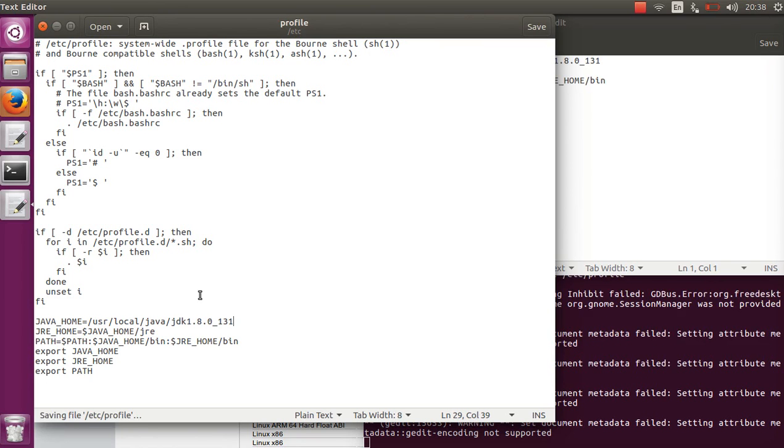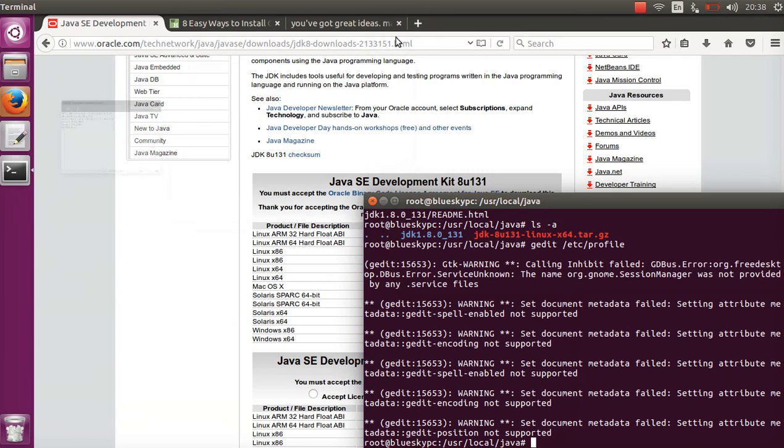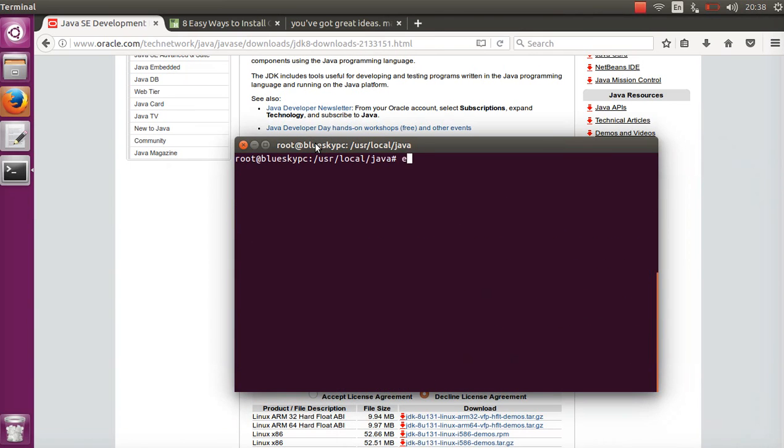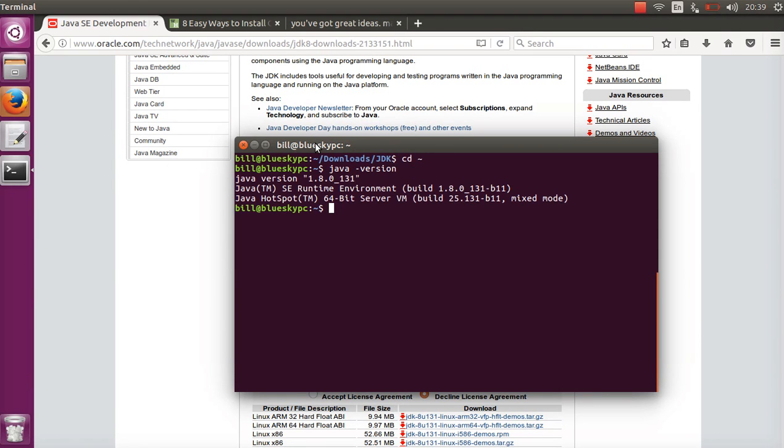So now that we have saved it, we can try it out, and cd this. And first we check the version of Java, and okay, it says something. It has the correct version. And another thing, we check the version of Javac, and also we get a return value. So this is it for this tutorial.